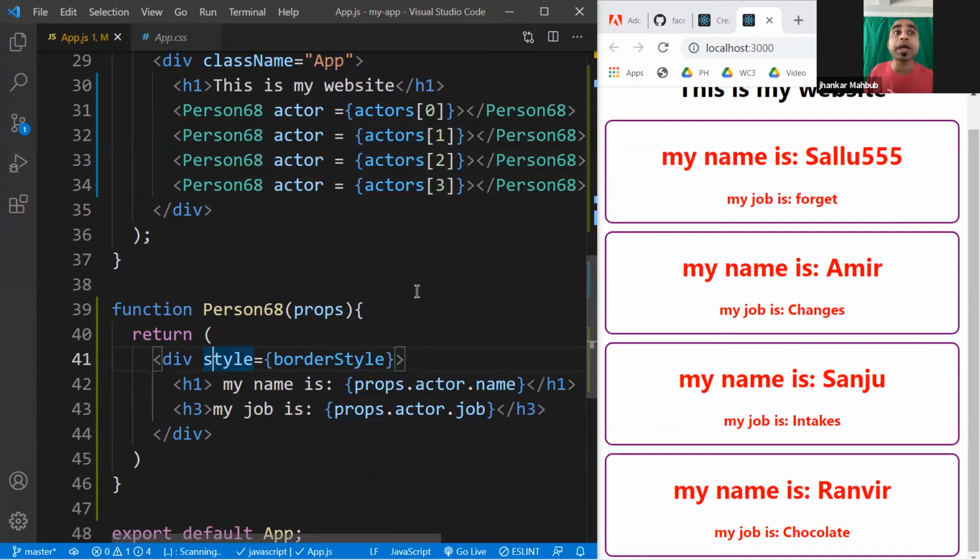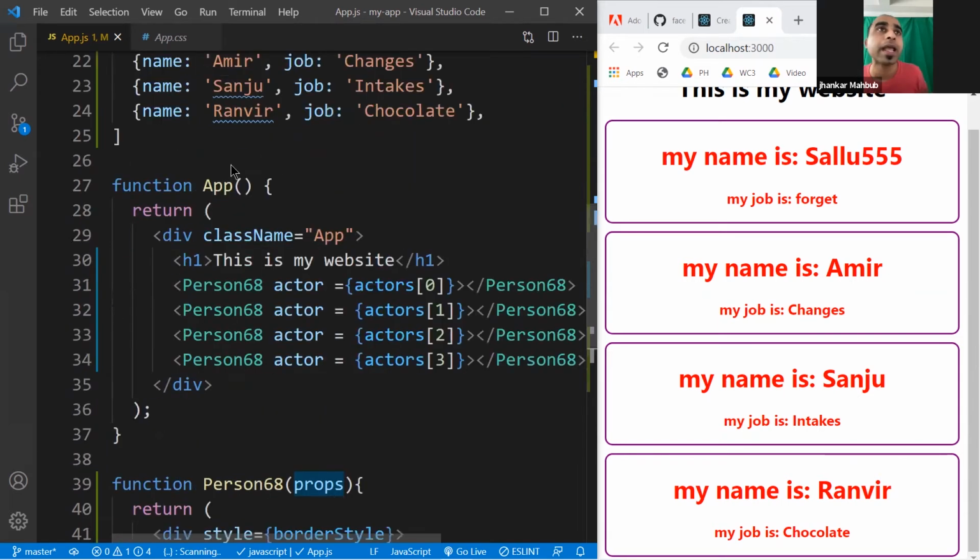So this is the way you can pass different objects and access those objects' properties. You just have to know what you are passing and where the value is. Previously, you were passing the name directly with a value, and that's why you were able to access props.name. Now we are passing a whole object, and inside the object, it has name and job. So you access it like props dot, whichever prop you are passing, the actor. So you're accessing the actor, and then dot the property that you want to access, which is the name or the job or whatever you are passing.